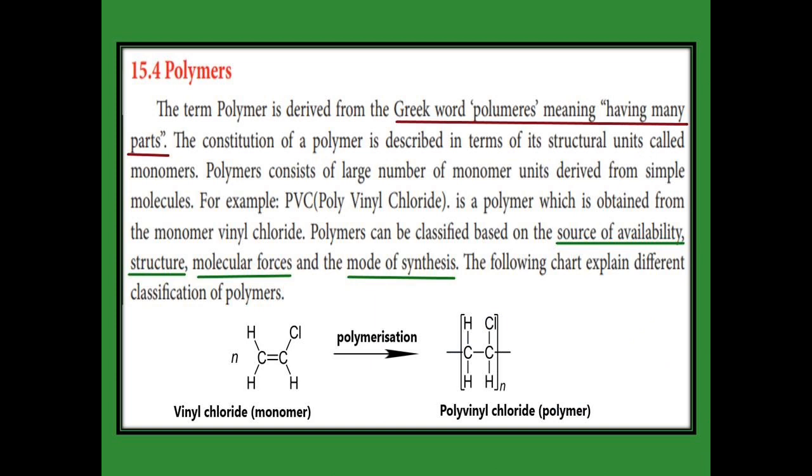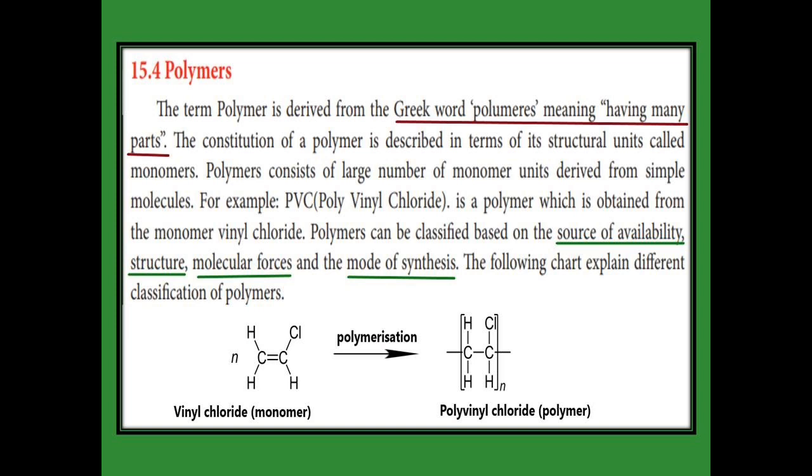Polymer: in Greek, polymer means having many parts. For example, see the reaction of vinyl chloride. Vinyl chloride is a monomer. After polymerization we get many chains. How many carbons are there on the left hand side? 2 carbons, 3 hydrogens and 1 chlorine. The same 2 carbons, 3 hydrogens, 1 chlorine are repeated many times, so it is called a polymer.